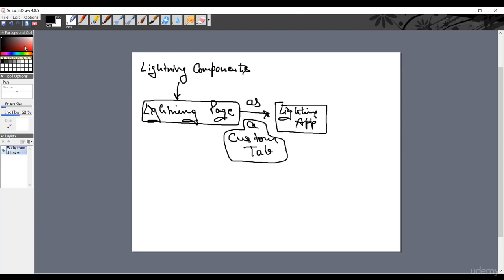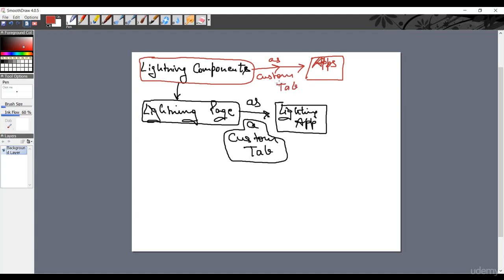Also, you can add your lightning component to apps as a custom tab.